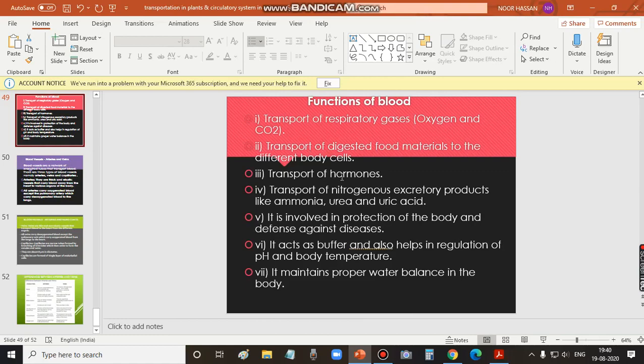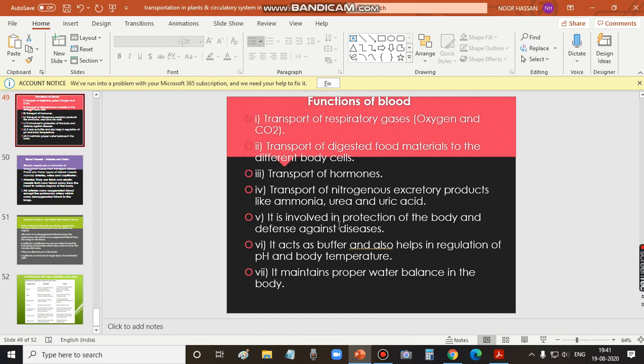So we are discussing the functions of the blood. This is what I discussed earlier: transporting respiratory gases, transport of digested food materials to different body cells, transporting hormones, and transport of nitrogenous excreted products like ammonia, urea, and uric acid, so that they can be transported to excretory organs like skin or lungs, or mainly to the kidney, from where these nitrogenous excretory products are removed out.